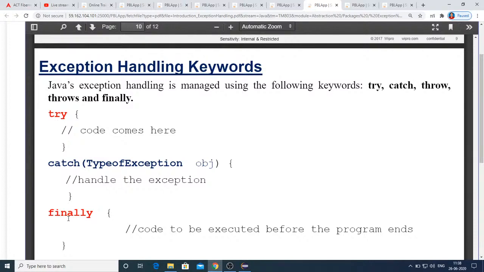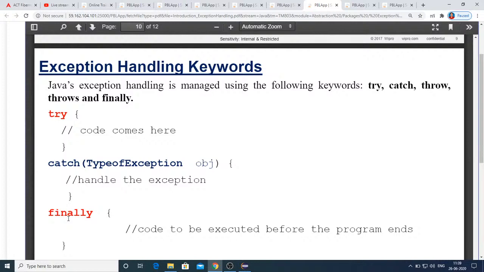One more important point to be noted here is, if an exception occurs in the try block, then the corresponding catch block will be executed and the control will not go back to the try block. That means only one single catch block gets executed. You might be writing n number of catch blocks, but since the exception occurs with one particular statement in the try block, once the exception occurs, the corresponding catch block will be executed.